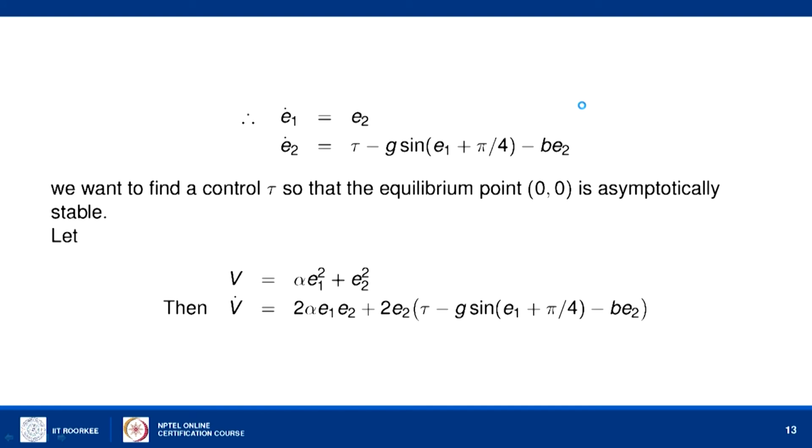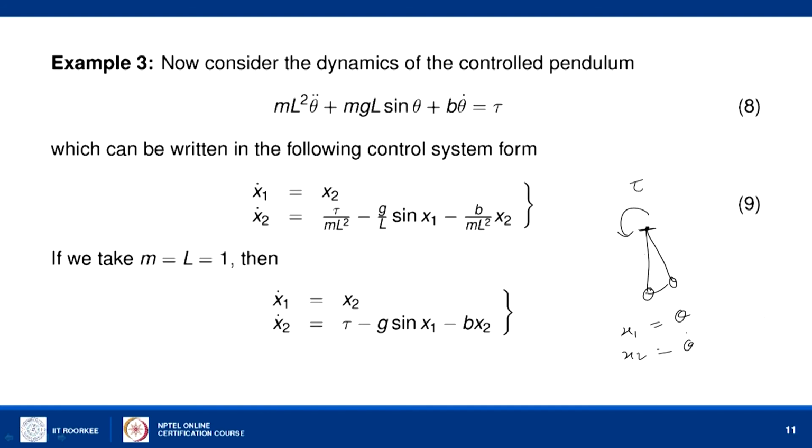We want the pendulum to stop at an angle pi by 4 and the velocity here is 0. Instead of stopping at the natural equilibrium point, we want an equilibrium point which is given by pi by 4 and 0, the position and the velocity. So, how much torque do we have to apply at the joint, that is the problem here.